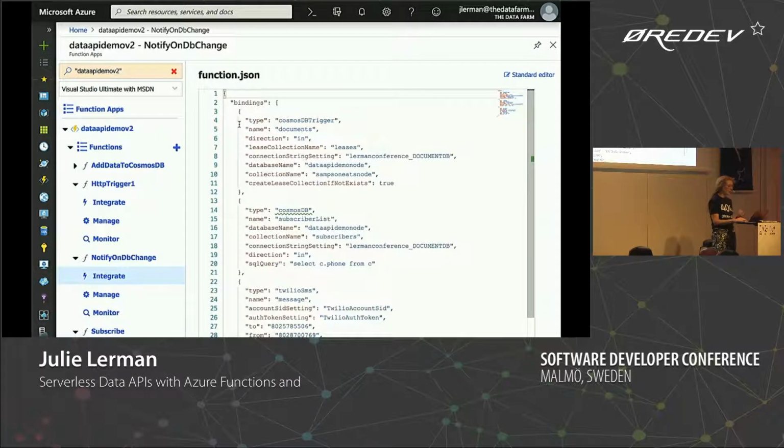So here are all the bindings that are set up. Notice this one is Cosmos DB trigger, but this one is just Cosmos DB. And you can ignore the little squiggly lines, right? So that's the trigger. It's for something coming in. It's looking at that same connection string, the same database, and it's watching the collection called Samson Eats.